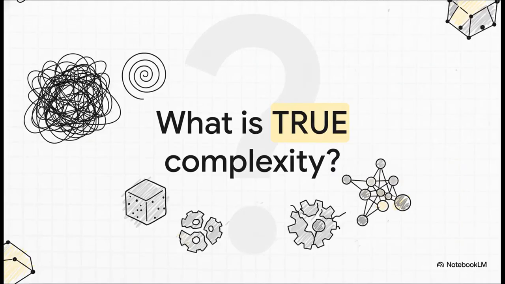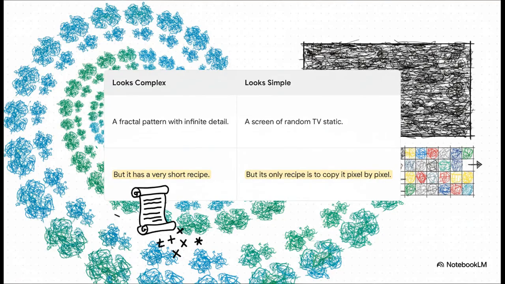So let's start with a question that seems pretty simple on the surface. What makes something complex? Is it just about how it looks, how detailed and intricate it seems? Or is it something deeper, something about how difficult it is to actually describe?